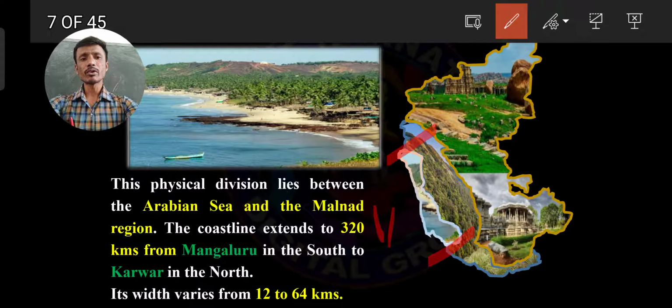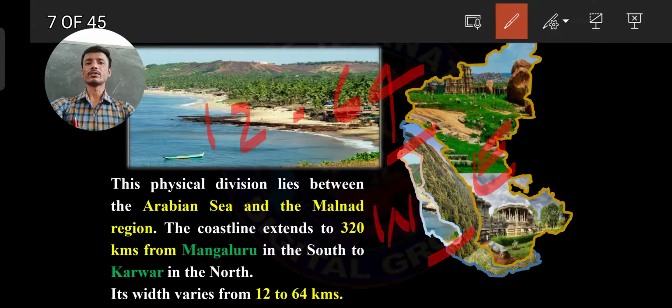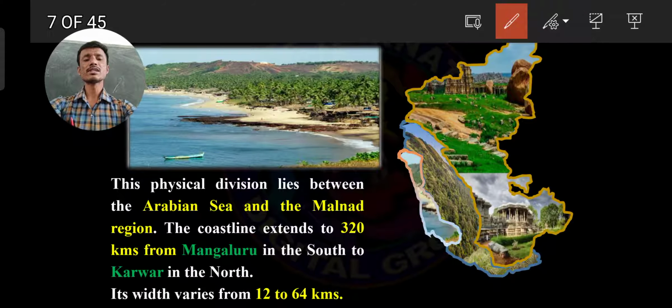Then what about west to east? The width is only 12 to 64 kilometers. Extent north to south 320 kilometers, then width varies from 12 to 64 kilometers.